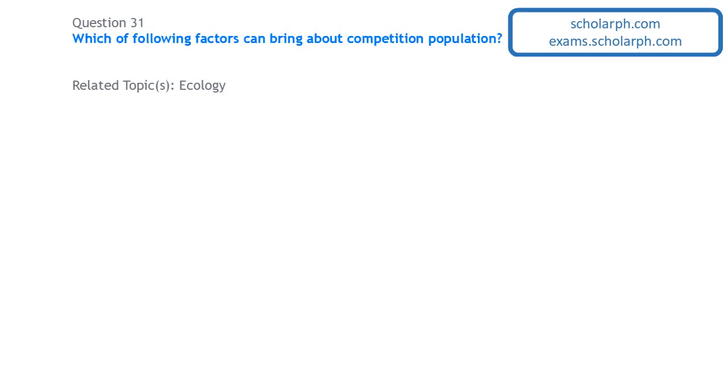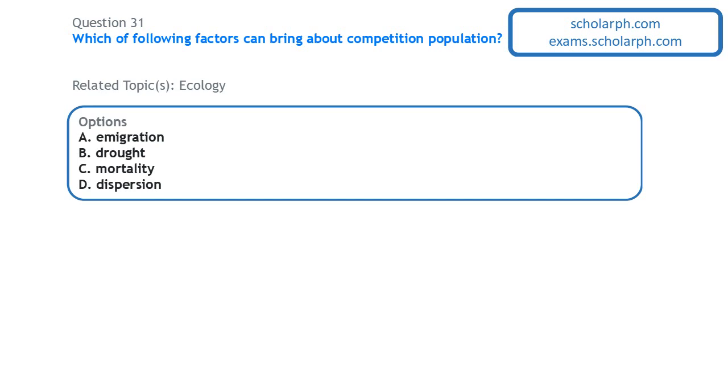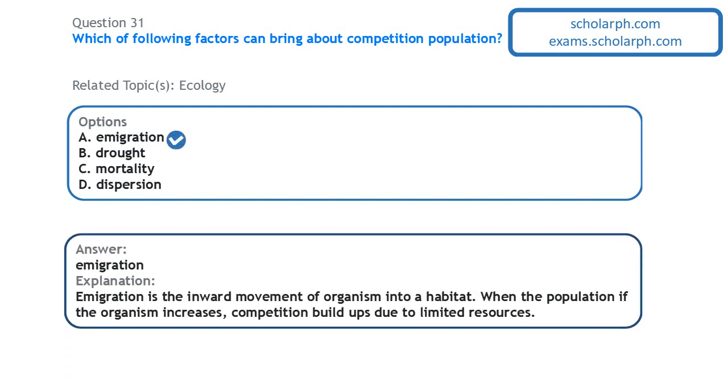Next question on ecology: which of the following factors can bring about competition in a population? Immigration. Immigration is when you have an influx, when you have organisms moving into a habitat. So when you have more organisms moving into a habitat that has limited resources, then the organisms, those that are coming and those that are already in that habitat, have to compete for access to those limited resources.